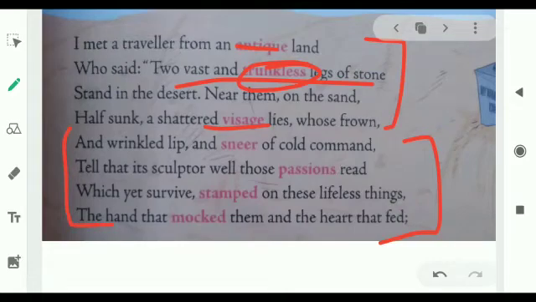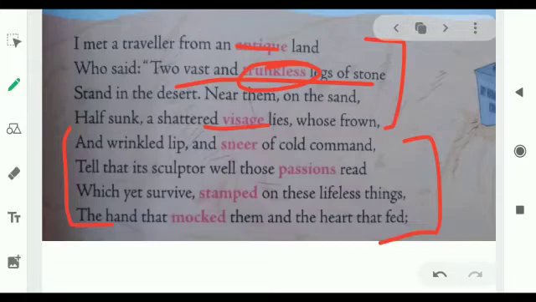What kind of face, what the expression on the face was, I'll just explain to you. The face of the statue had expressions of displeasure and a taunting smile. As you can see in the picture also on page number 25, the wrinkles and lines of the face were also there. The poet says that the sculptor who had made the statue had read the expressions on the Egyptian king Ramesses' face very well, and he was able to copy them onto his statue so accurately. These expressions continued to exist even after the king's death through this lifeless statue.